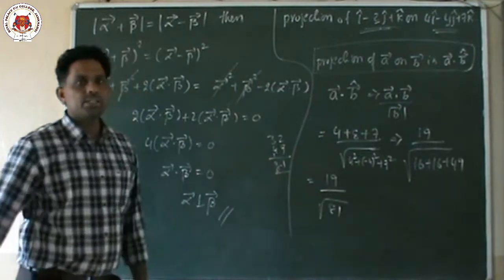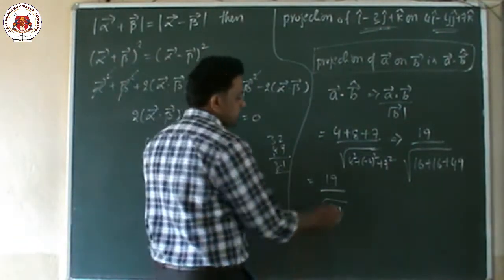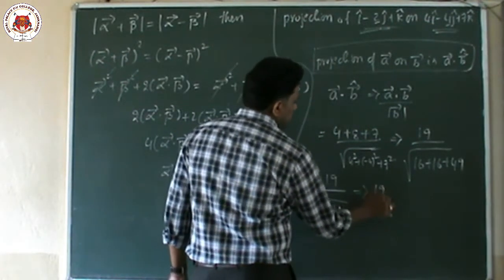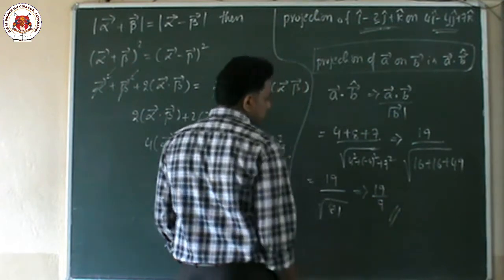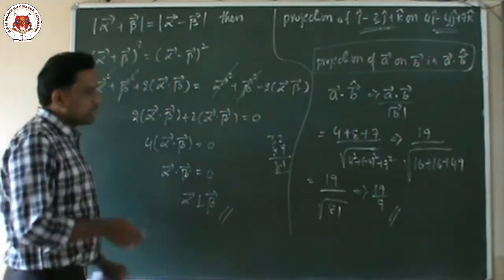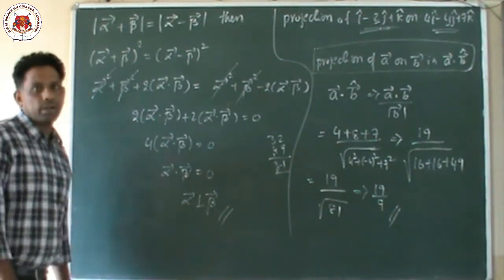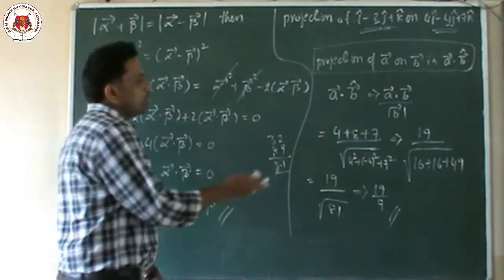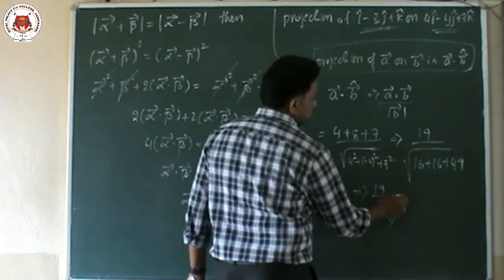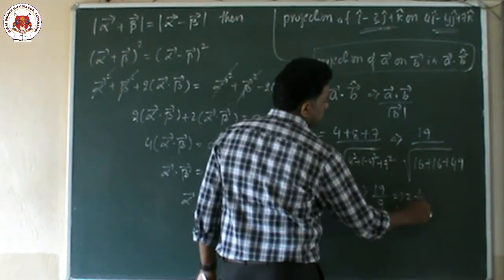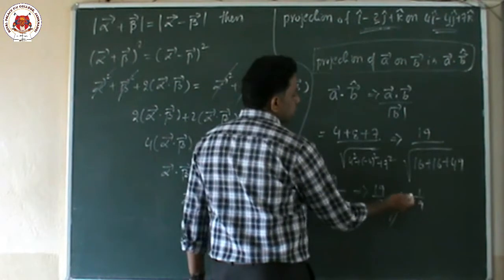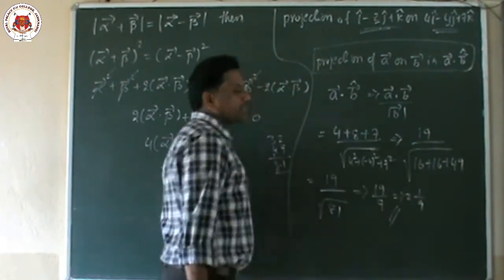So we know it, children. What is root 81? Root 81 answer is 9. So 19 by 9. There is no chance of cancellation. So 19 by 9 is the answer. Otherwise you can convert it to a mixed fraction also. We can write this as 2 into 1 by 9, because 2 9s are 18, 18 plus 1 is 19 by 9.